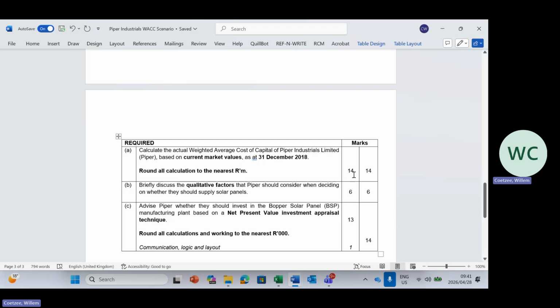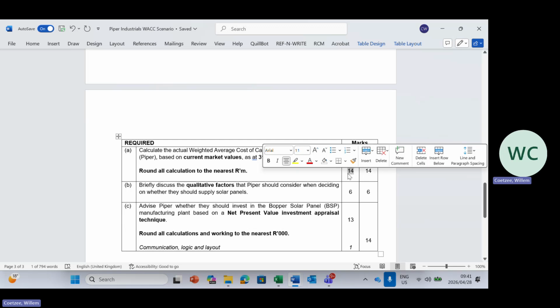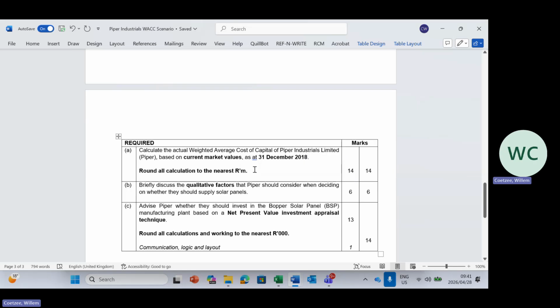Usually the marks will be a guidance as well to see, okay, look, they do require some calculations. Otherwise, I can just take the cost times the capital structure ratio, which we have targeted and seen as our optimal capital structure. Okay, so very careful. Read the required, see if you see the word actual or current in there.